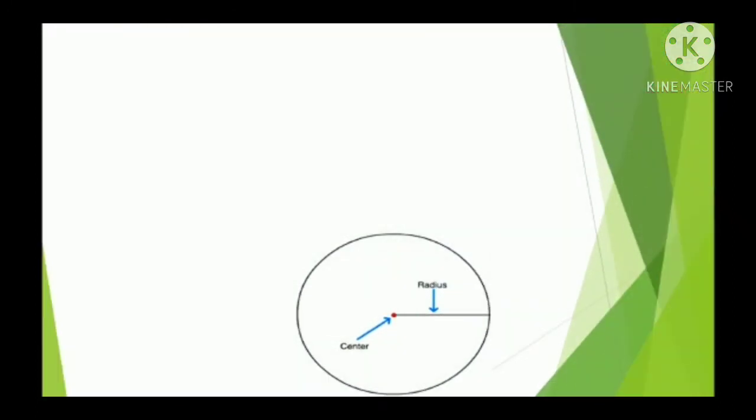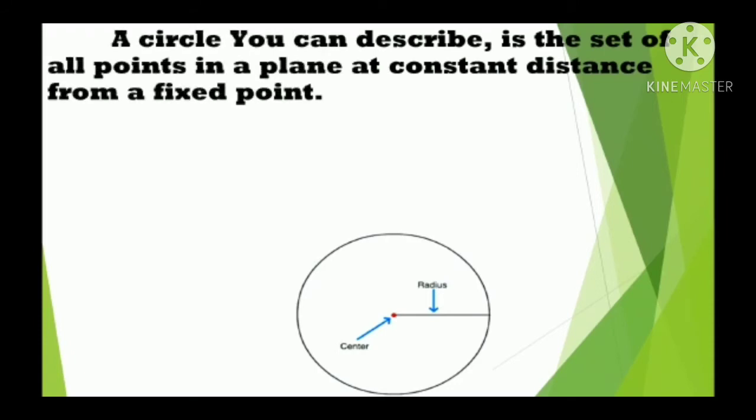Now we are going to see the parts of the circle. Before that, what is a circle? A circle is a geometric shape that has no corners and no edges. It is a two-dimensional, curved shape. A circle can be described as the set of all points in a plane at a constant distance from a fixed point.